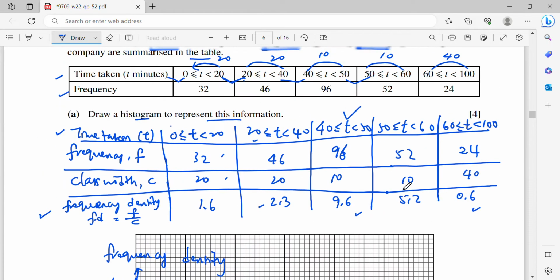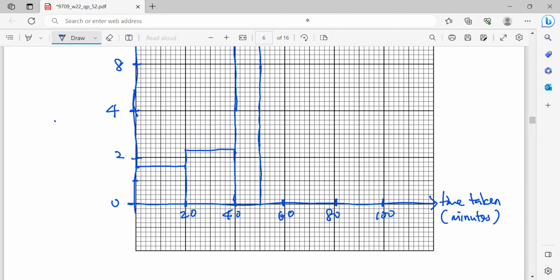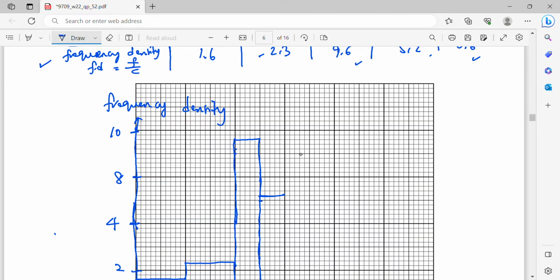Okay, then when 50 to 60, it is 5.2. So 50 to 60, 5.2. Here is 5. Then 0.2 is over here. Oh, sorry, I marked wrongly. This is 6. Okay, here is 6. This is 8. Okay, I labeled wrongly. This is 10.